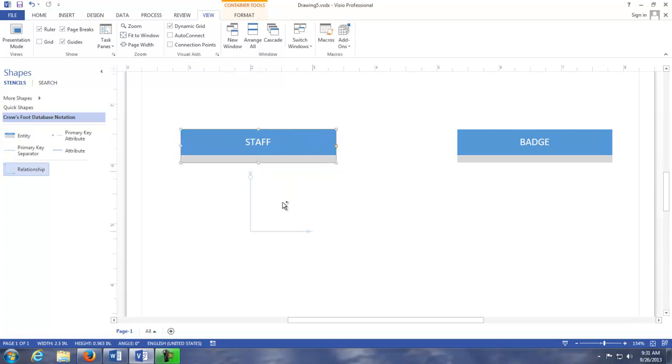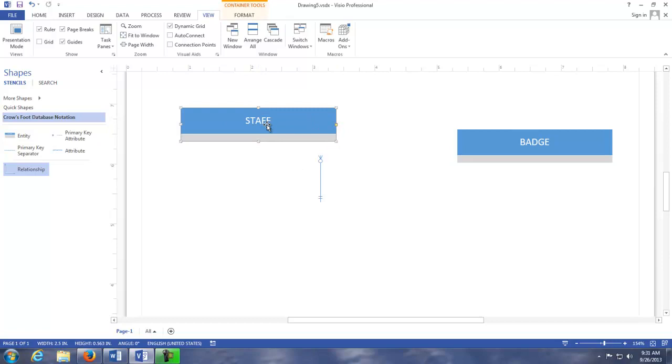Notice this, it's subtle, but I want you to be aware of it. This will be helpful once we start doing larger models. There are a couple of ways to drop this. Look here. Do you notice only the blue area is lighting up? If I drop there, this is what I get, fine, but when just the blue is lighting up, the line doesn't attach itself to the entity.